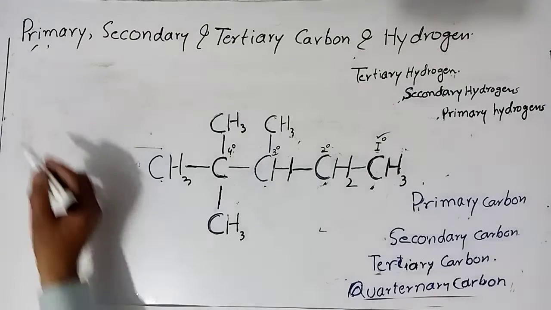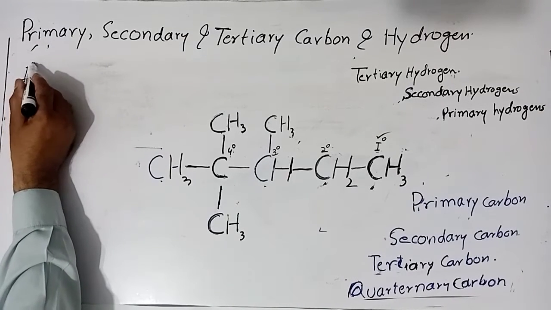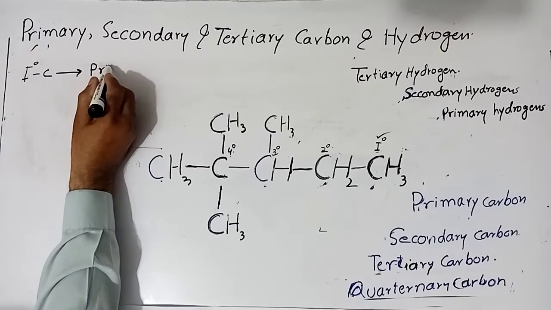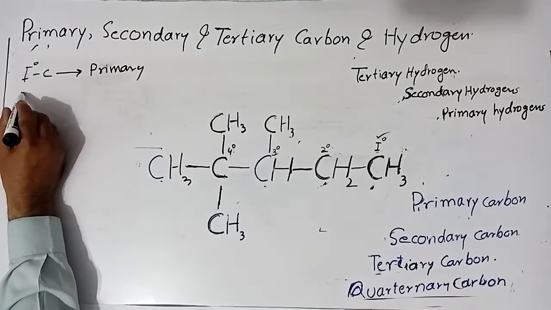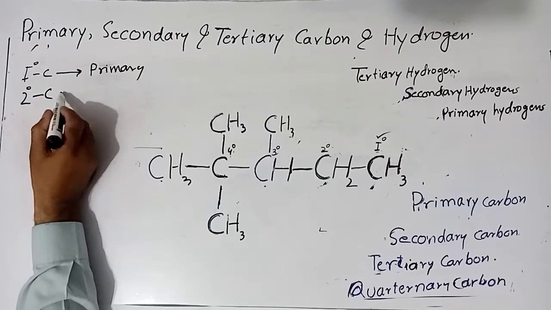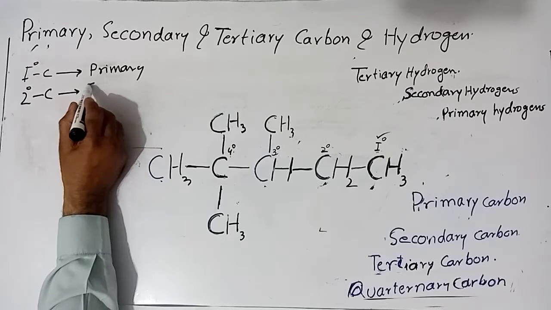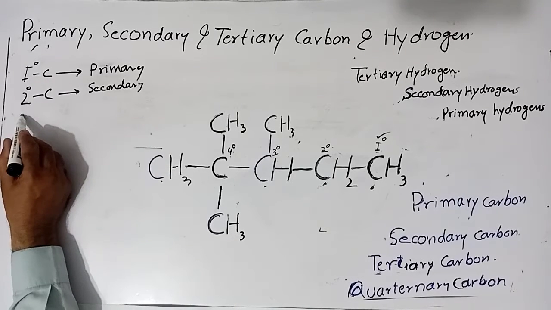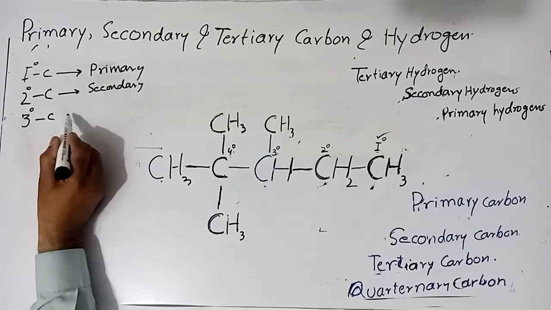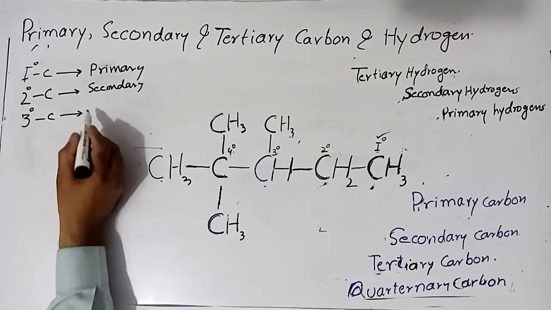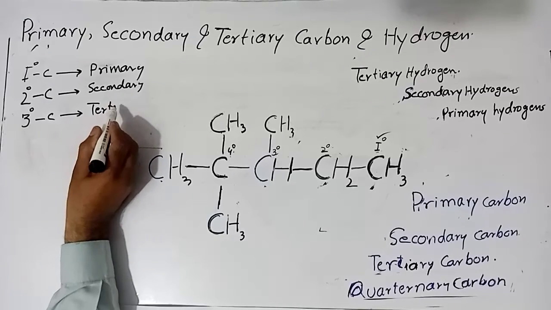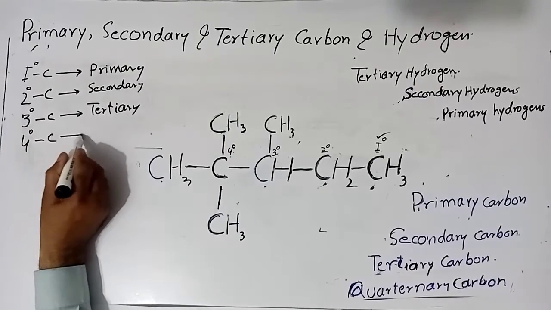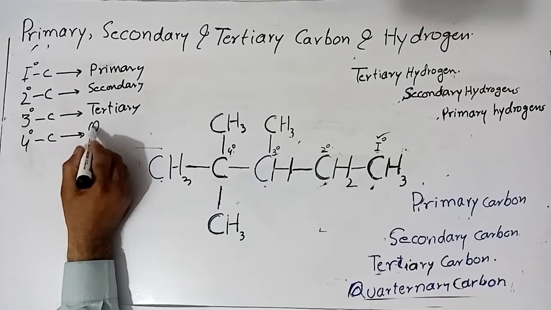Now it should be mentioned here that first degree carbon stands for primary and second degree carbon stands for secondary. 3 degree carbon atom stands for tertiary. 4 degree carbon atom stands for quaternary.